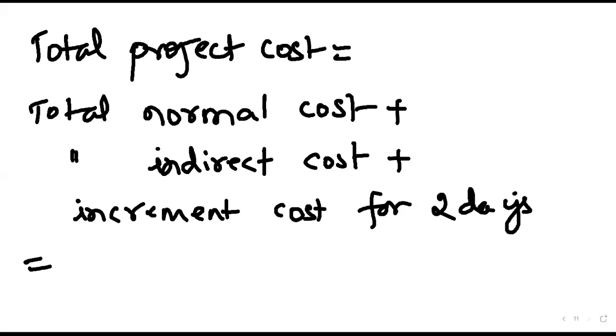What will be the total normal cost? 1,700. Correct. Indirect cost for 17 days, 170 into 17, that is 2890.